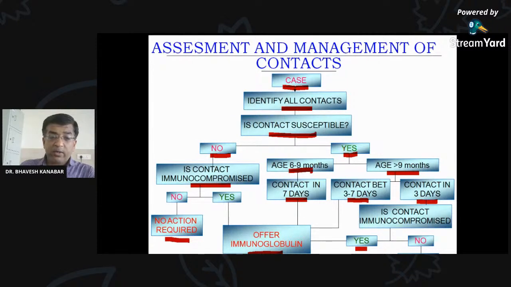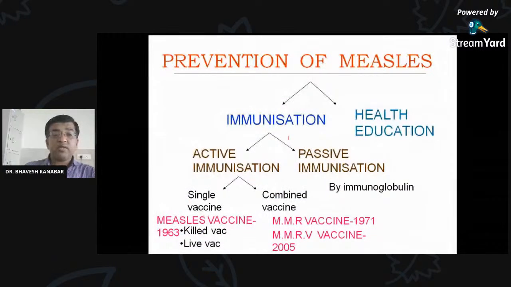If the contact is susceptible, then in the majority of contacts we have to give immunoglobulin. You can see that at 6 to 9 months, and at more than 9 months also, for contact between 3 to 7 days, immunoglobulin is given. For contact within 3 days, if the person is immunocompromised, then immunoglobulin is to be given. If the person is not immunocompromised, then only vaccine. So simply remember: is the contact susceptible? If yes, and the contact is not immunocompromised, then vaccine. If the contact is immunocompromised or early contact is there, then immunoglobulin. Prevention of measles through immunization is the major mode of prevention.